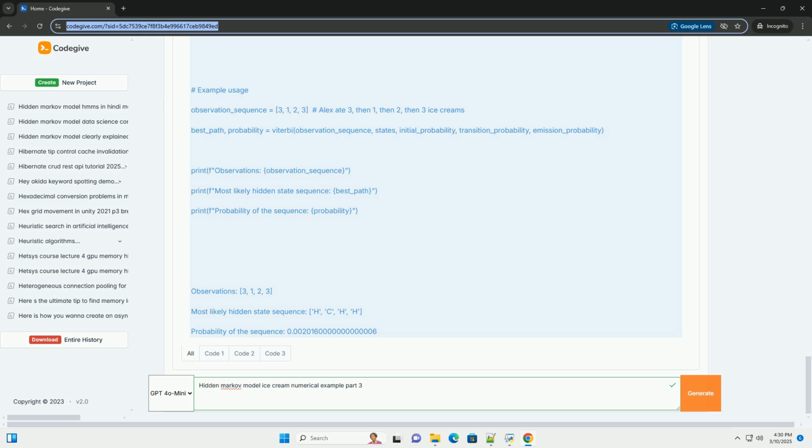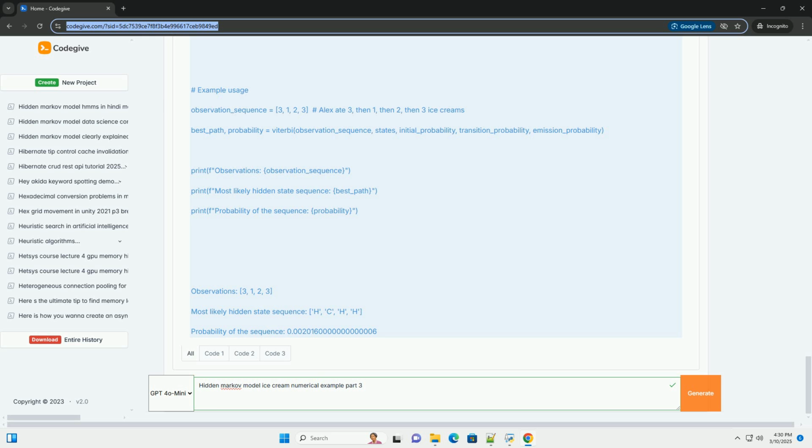The loop for state in states calculates the initial Viterbi probabilities and initializes the path dictionary. It essentially says, if we're in state at time 0, what's the probability of that, given the initial probabilities and the first observation. 2. Recursion. The outer loop for t in range(1, len(obs)) iterates through the remaining observations, starting from the second observation.